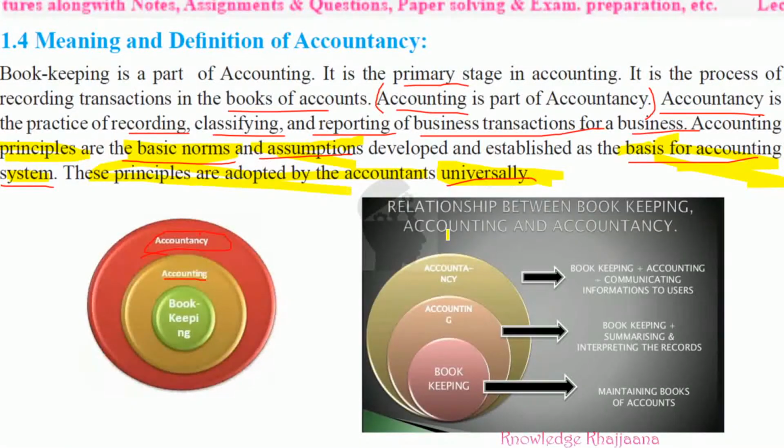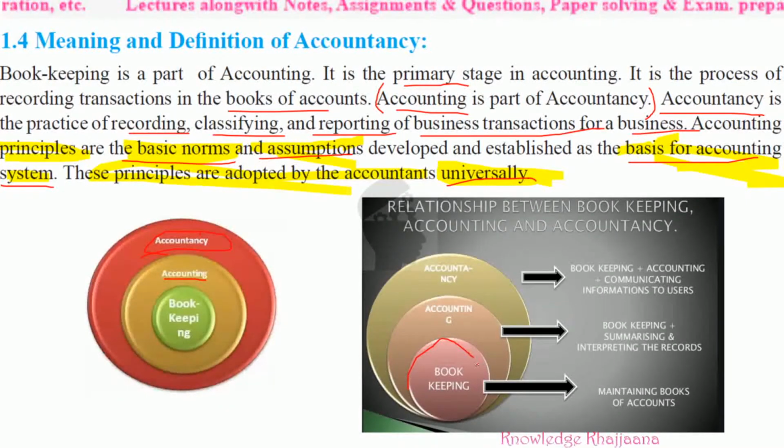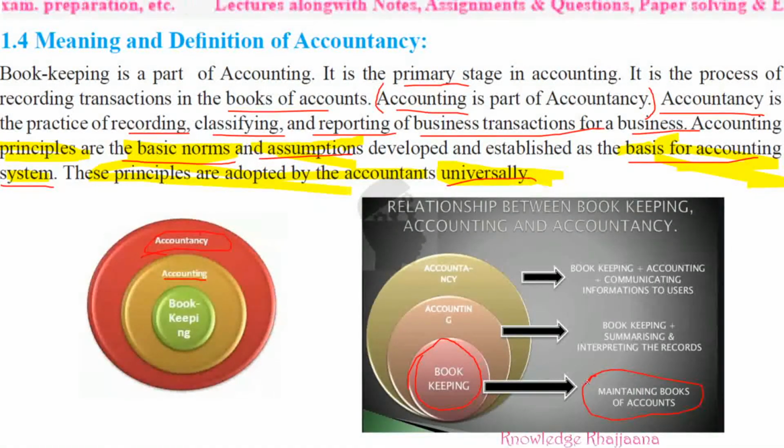bookkeeping, accounting and accountancy. What is at the innermost stage? Tell me. It is bookkeeping. Bookkeeping is at the innermost stage, right? And what is done under bookkeeping? Just maintaining books of accounts. Which books of accounts? Journals and ledger. Just by recording the financial transactions. Now, above that, what is that? Accounting. What is done under accounting?